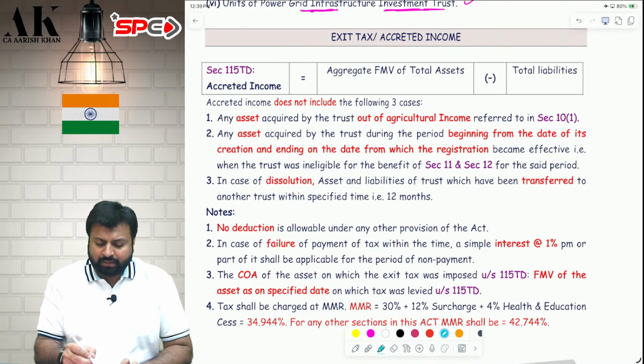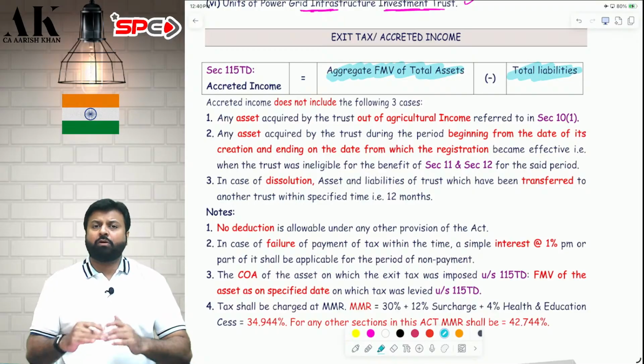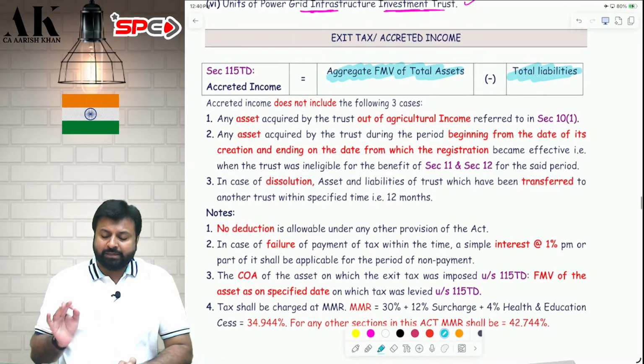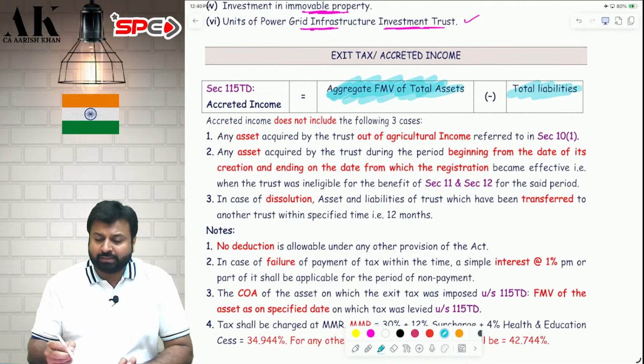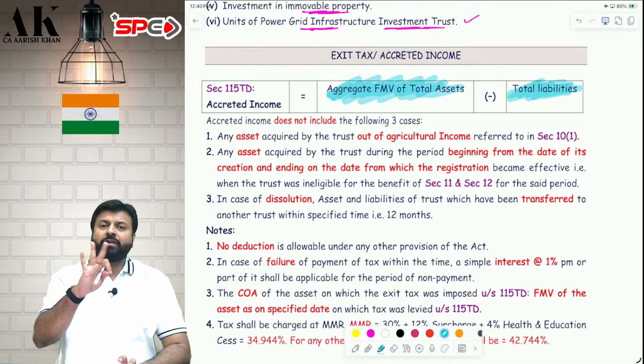Sir, what is accredited income? Accredited income is nothing but the aggregate FMV of all assets of the trust minus the aggregate total liabilities. Sir, how to compute this? That we will see as per Rule 17CB. Rule 17CB talks about how to compute the aggregate FMV of all assets and the aggregate FMV of all liabilities. But before that, three things you will never take in total assets and liabilities.